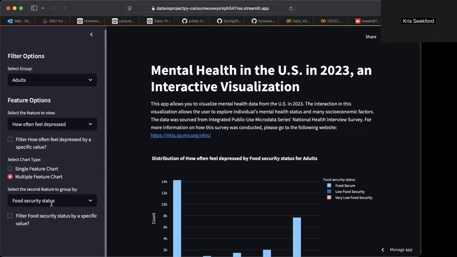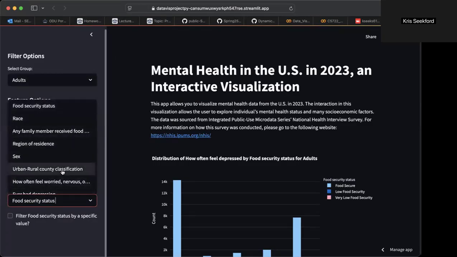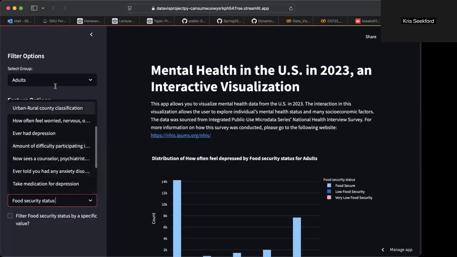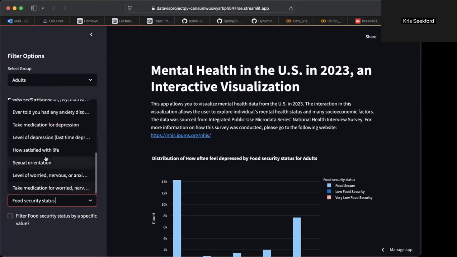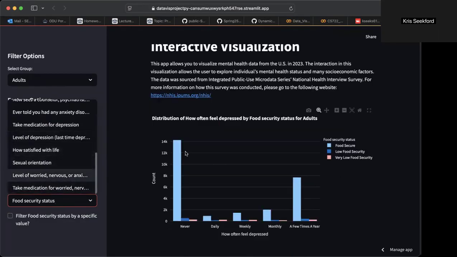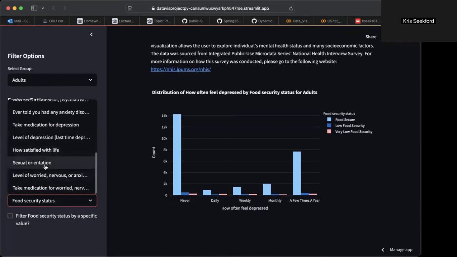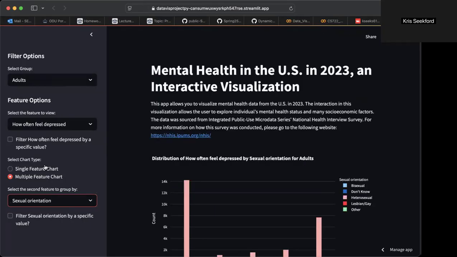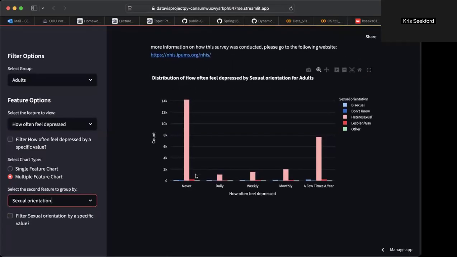Multiple feature will bring up this second feature list that you can choose from. So there's all these different socioeconomic factors and mental illness related questions that you can choose from, and it's going to show it in the graph. So let's say, for example, we're going to look at sexual orientation, how often they feel depressed, and as you can see, it's always going to be how often they feel depressed on the x-axis, the never, daily, weekly, monthly, a few times a year.